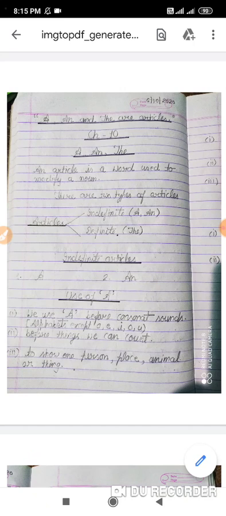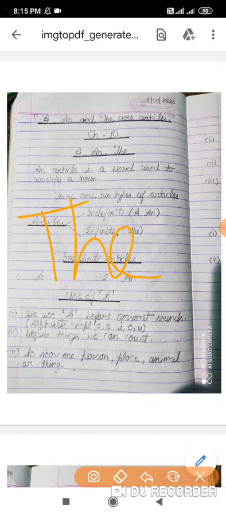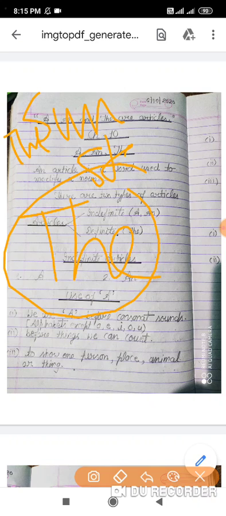So after the explanation of A and the, one more important thing I will tell you: before sun, moon and stars and rivers and holy books, we always use the. That is clear to all of you? It's an important note that before sun, wherever you have to write sun, before sun we always write the. Before star we use the. Before moon we use the. Okay, and also with holy books like the Ramayana, the Mahabharata, the Bible, the Quran.